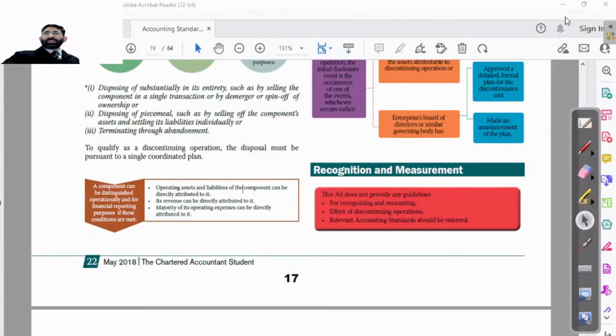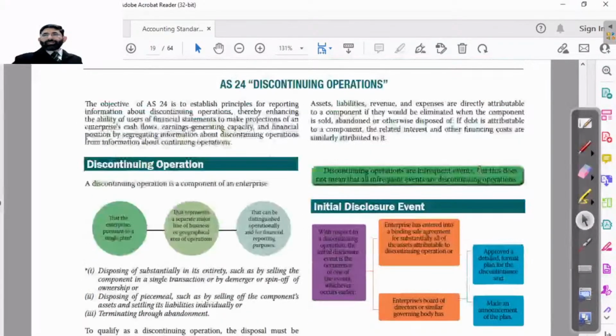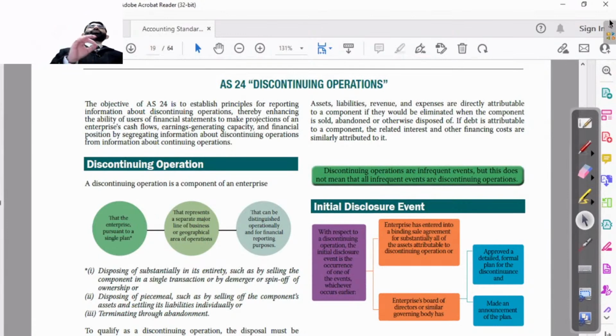So what we have to do in this case? That is the next part of this AS. First of all, we are very much clear what is meant by discontinued operation, how it is to be recognized, which department is to be discontinued, which is to be shown, which is to be covered under this AS 24, because that is the most important part. Hindustan Motors stopping production of Ambassador car, exactly, this is a part of discontinued operation. It will qualify the definition.